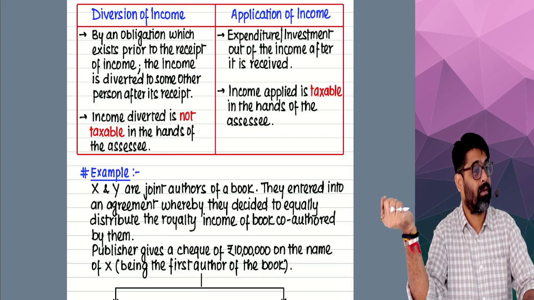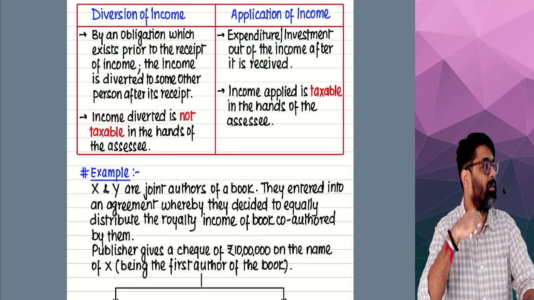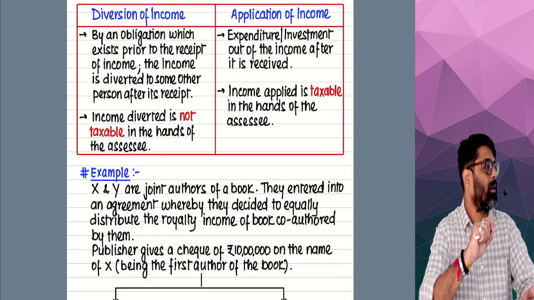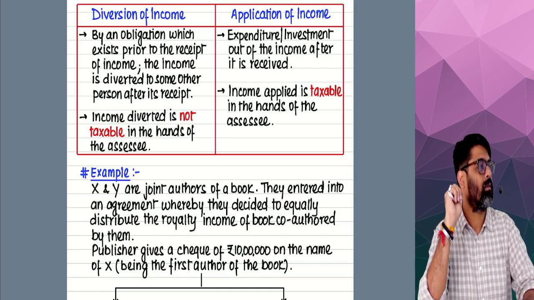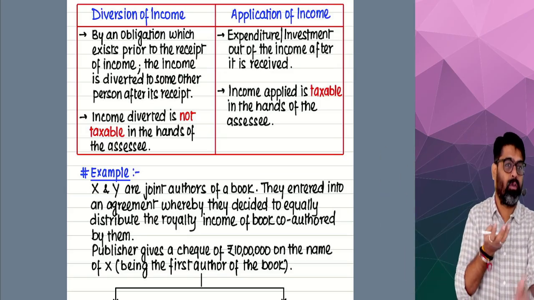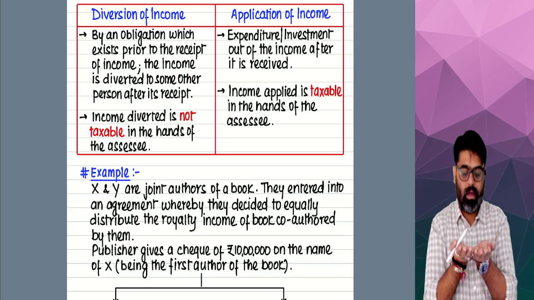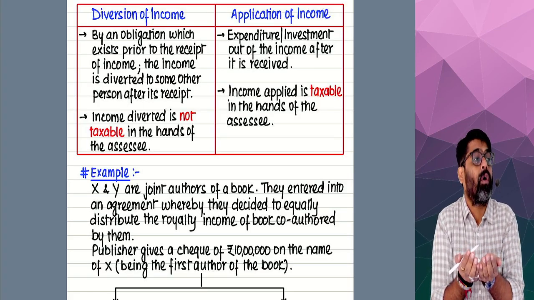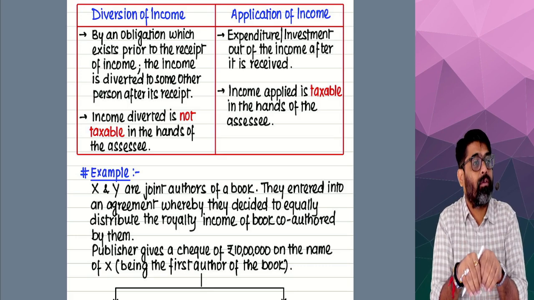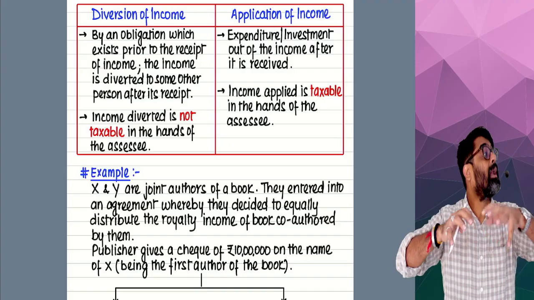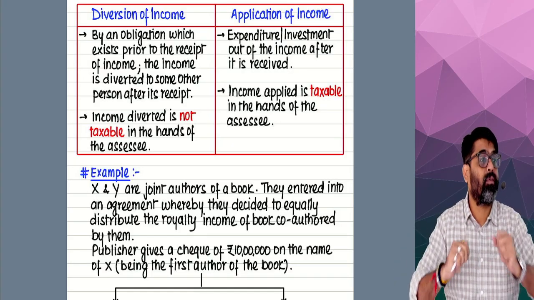Now that publisher is giving 10 lakh rupees of royalty, and that entire amount he credited in my account. So the entire royalty came to me. How much income is coming? Out of this 10 lakh, can I say there is already 5 lakh rupees which belongs to Bhumika, who has an overriding title over this 5 lakh rupees of income?